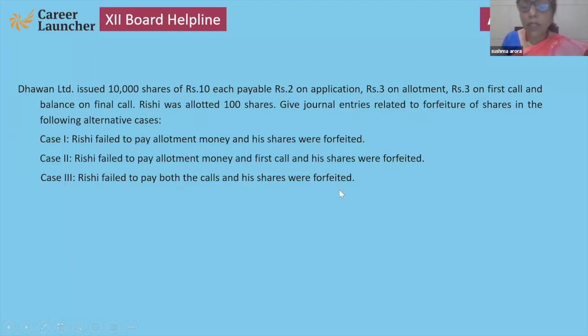Now, one by one, I am going to show you how to solve this type of question. They want only the general entry for forfeiture of shares. No need to make all the general entries, simply the entry of forfeiture.